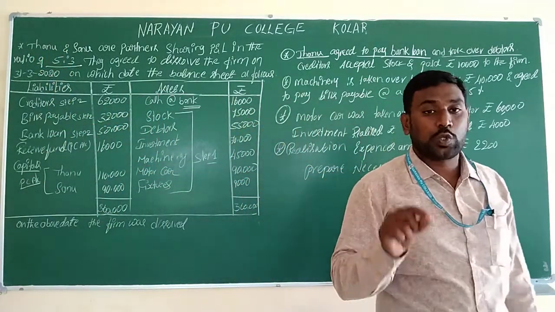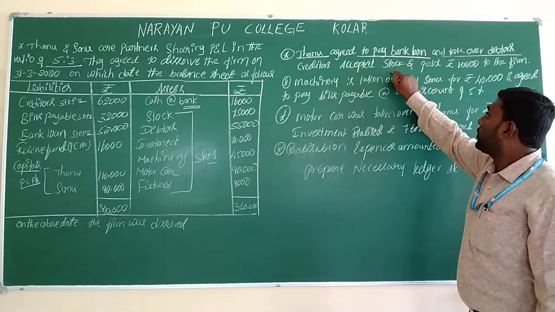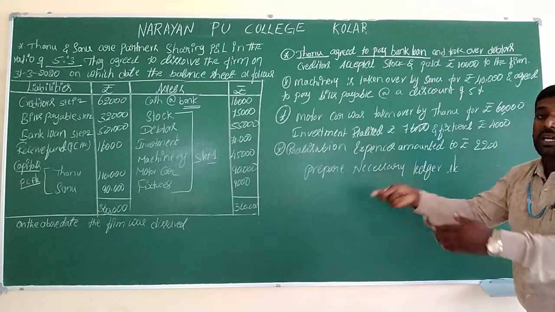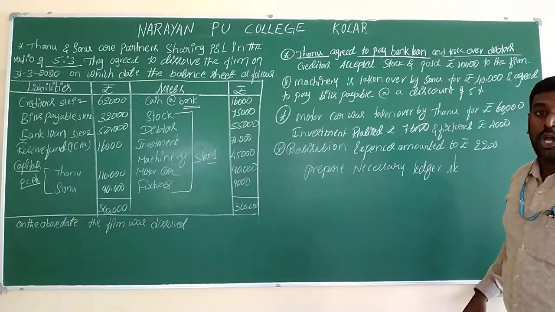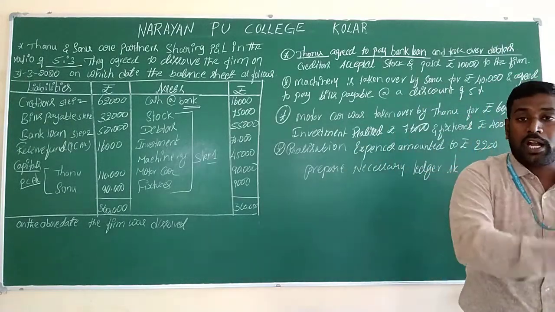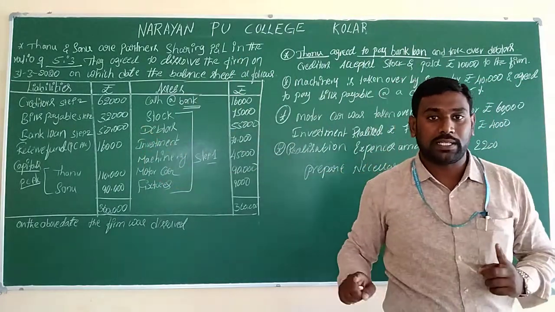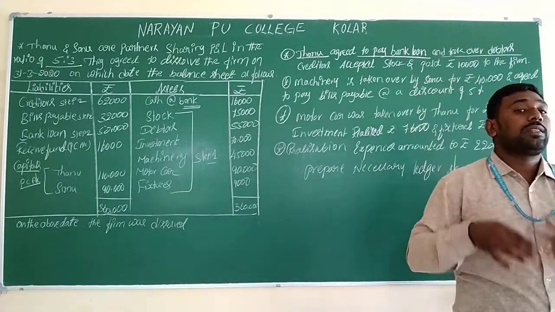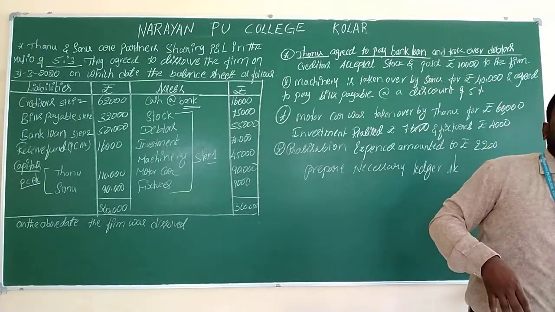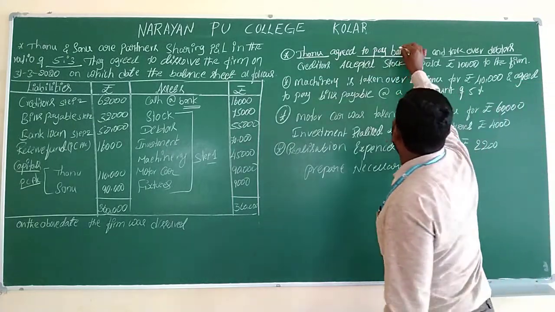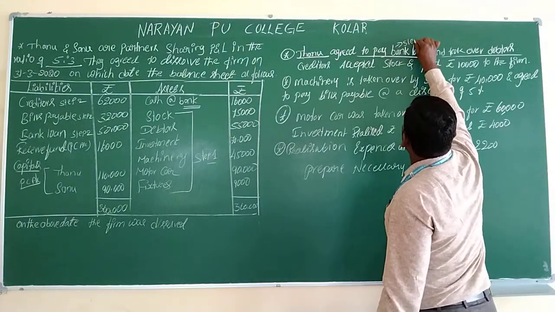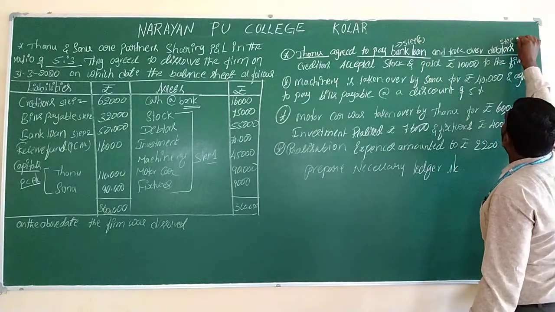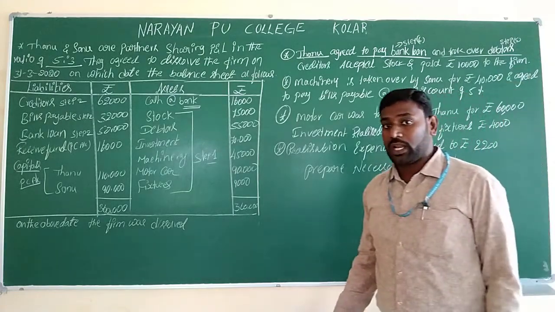Tanu agrees to pay bills payable. So she is ready to pay the bank loan, and she will receive an asset from the business. One asset is being received by the partner and one liability is going to be settled by the partner. That means she receives something from the business, and at the same time that partner has to pay something to the outsiders. Therefore, this bills payable will come to step number 6, and debtors will come to step number 5. Both the things we have to classify here.